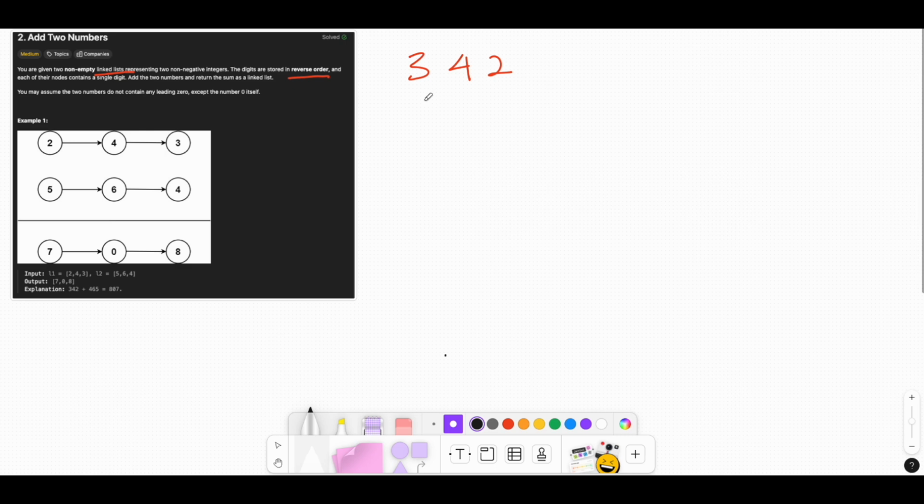Plus 4, 6, 5. When you add 2 plus 5 you get 7. 4 plus 6 is 10, and since we're in base 10, you get a carry of 1. We use base 10 as in primary school maths. When the sum is 10 you write 0 and carry 1, then add the carry to the next digit, which gives 8. Then you send the carry and the digits.